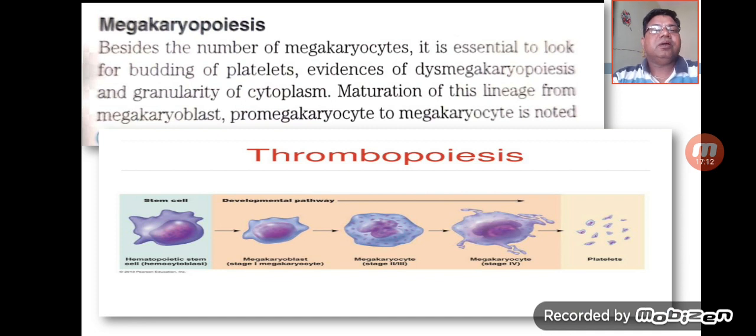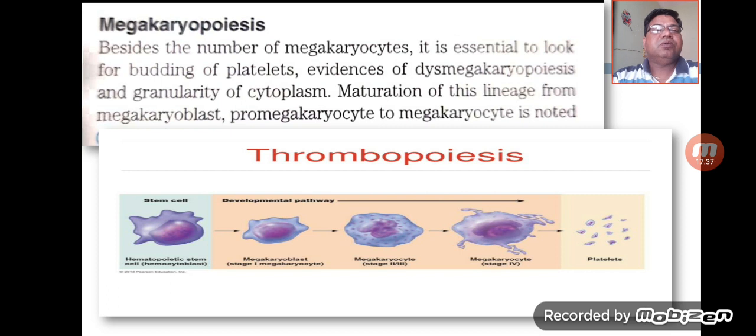Now coming to megakaryopoiesis, we will try to assess the number of megakaryocytes, the budding of platelets, and morphological changes seen in the megakaryocyte, along with the features of megakaryopoiesis and the granularity of the cytoplasm.